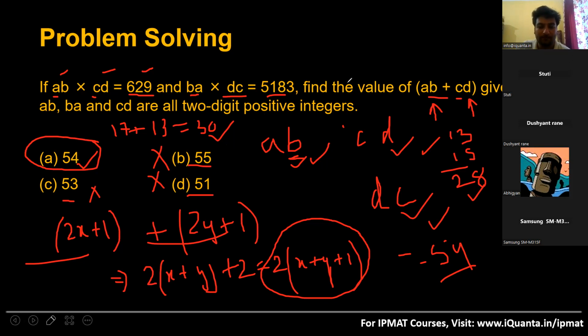Sir, they can also ask what can be the number. They can ask, okay, but then in that case you'll have a lot of solving. You'll have to write this AB as 10A plus B, CD as 10C plus D, here 10B plus A, 10C plus D, and then solve a lot. If you go deeper into solving and finding out the value of A, B, C, D, it'll be a long process. We can also solve it, but it'll take a lot of time.